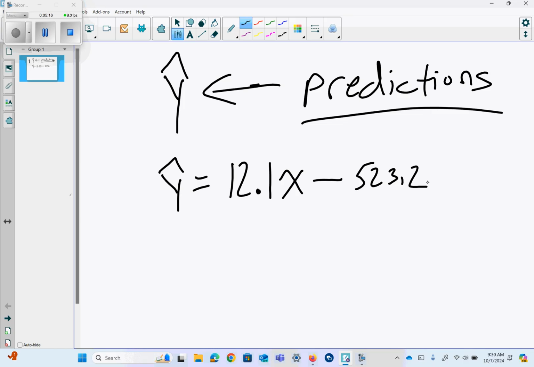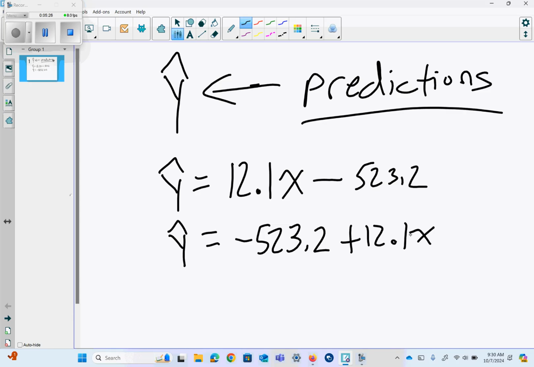That's our equation we use for prediction. It actually might be written like this in true statistics. Friends, I don't care if you write it in slope-intercept form, y equals mx plus b, or you write it in the statistics way. Just realize if it's written the statistics way, the slope is always attached to the x. It's just flip-flopping it.